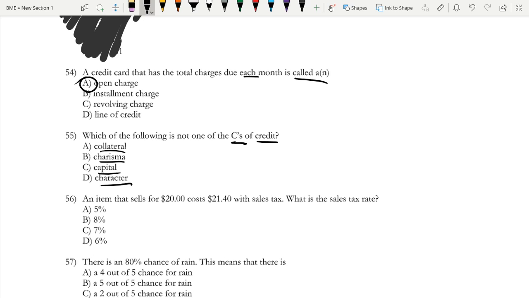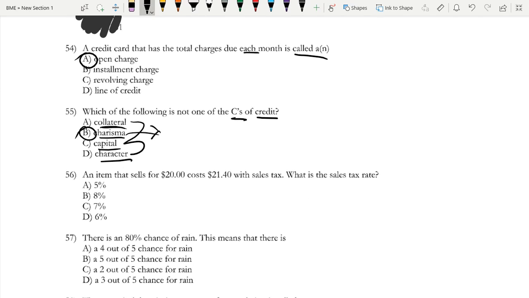Well, this is pretty obvious, I think, from the options. All of these things sound much more like financial terms than charisma, which is a personality term, right? You'd say he or she is very charismatic, right? So in this case, the answer is charisma. You can just use a process of elimination to determine that. But you should know these other 3 terms, which again are in our Quizlet.